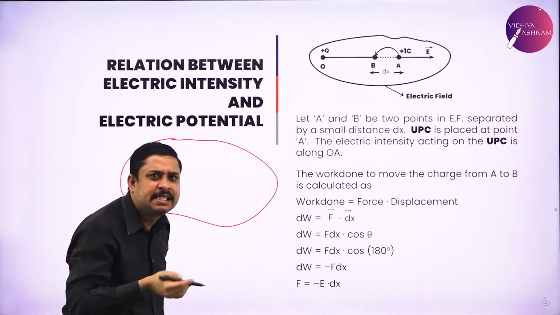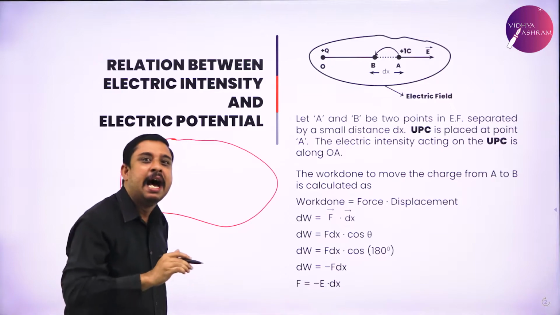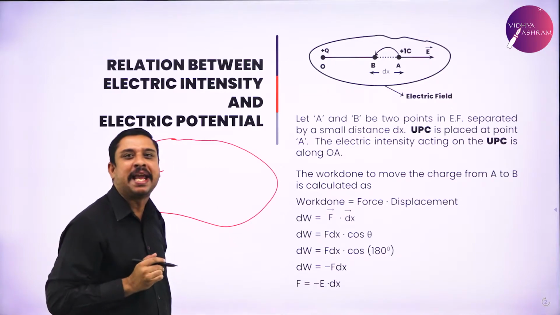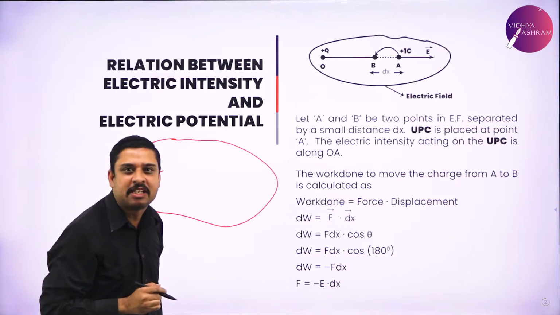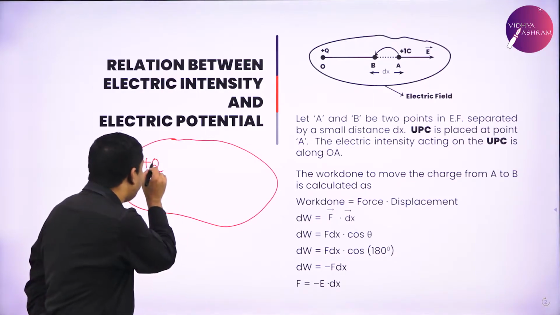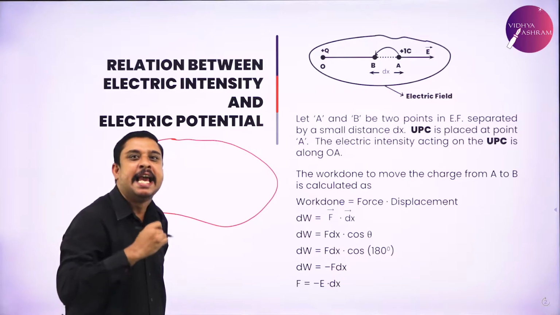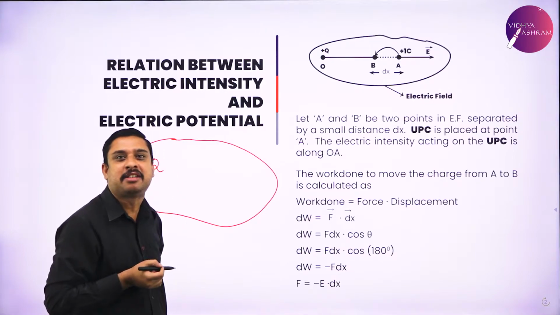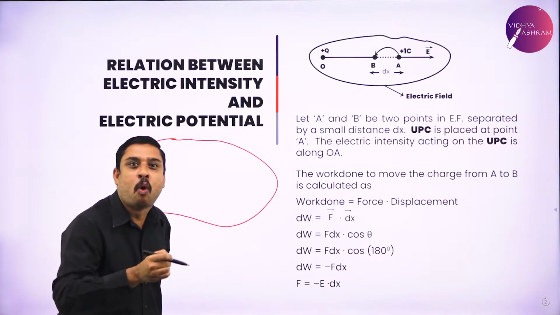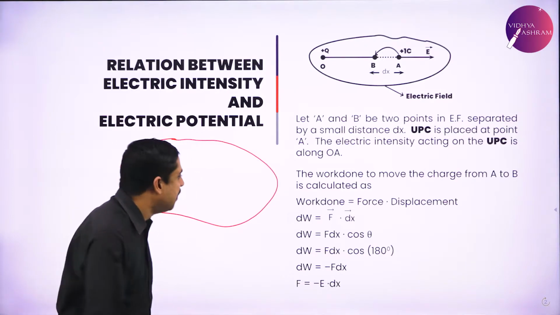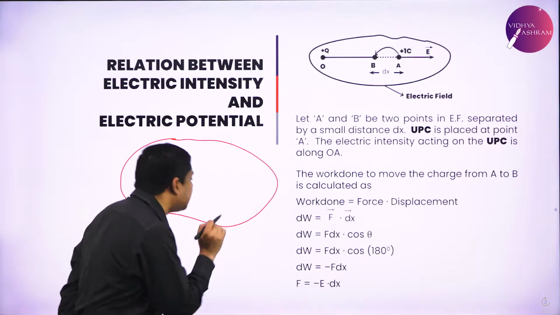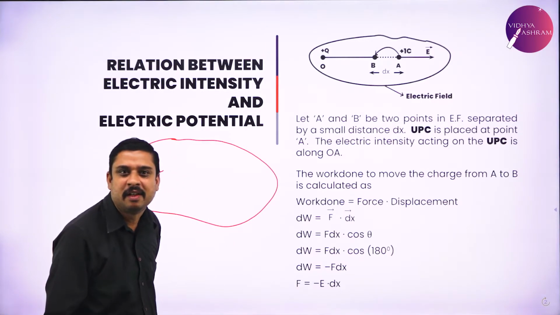All these things I have discussed umpteen times in the previous session. So plus Q is the point charge, or what we call the source charge, which creates this electric field.